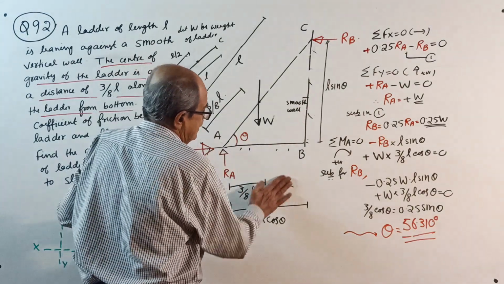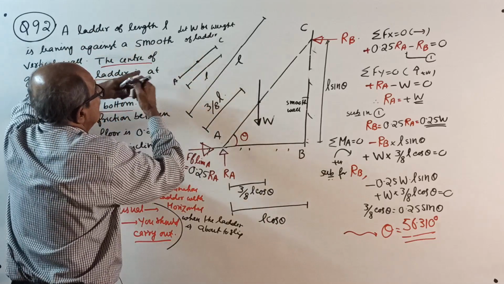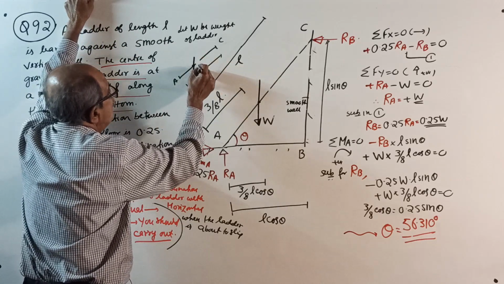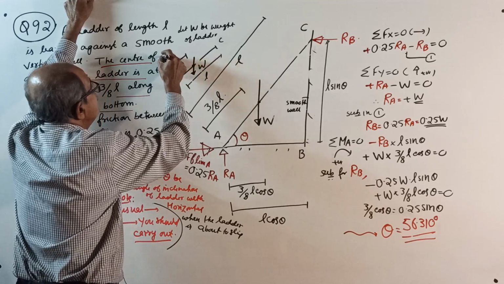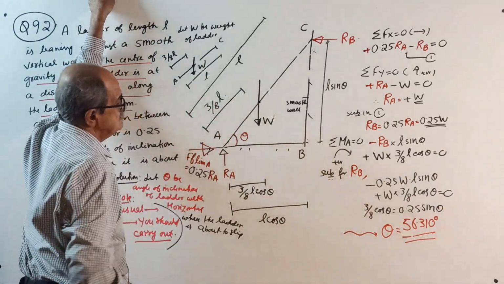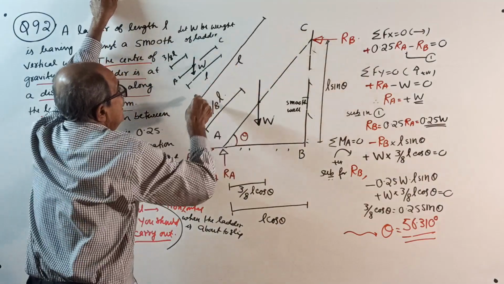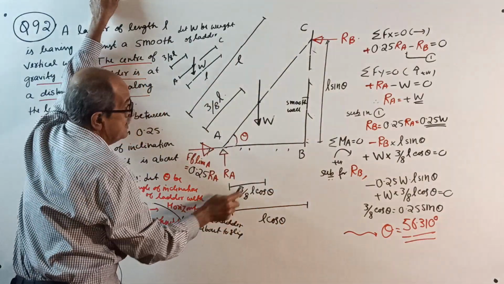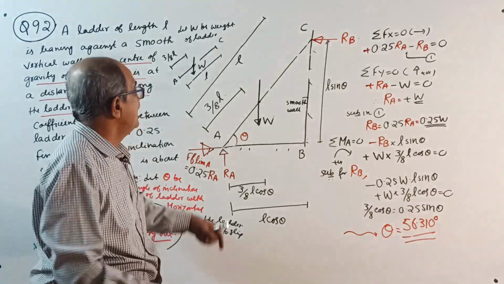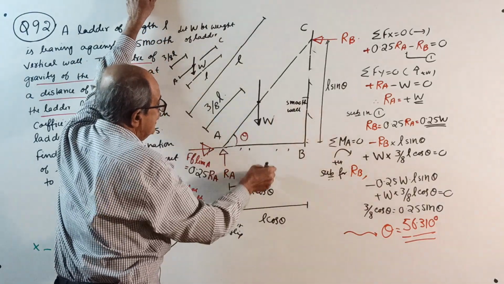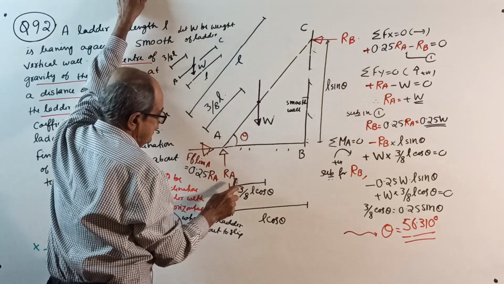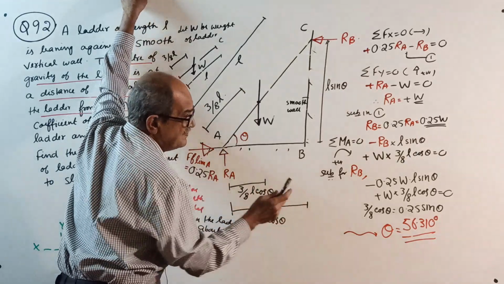So, for any question given, the centroid of the ladder G is where the weight is acting. Weight of ladder acts along the length at 3/8 of L from here, make a note. Now, if this is L, and this is theta, then L cos theta, L sin theta, systematically told in the first class of ladder friction. Then when you project this point here, this is 3 by 8 of this L, means this is 3 by 8 of this length. This also I told you.